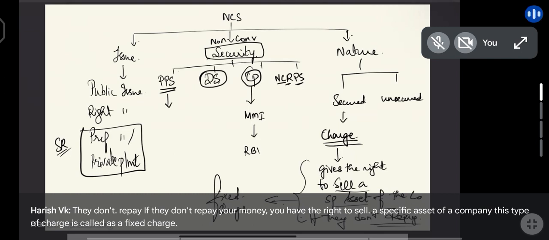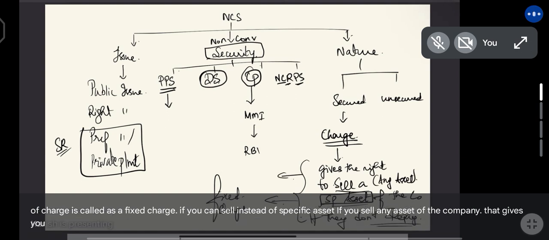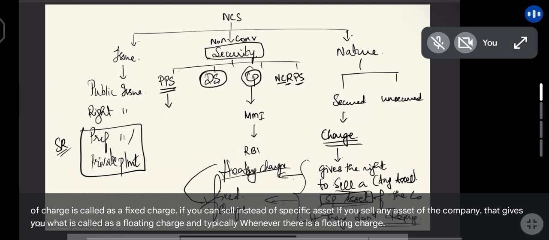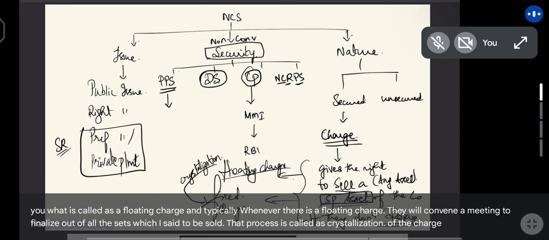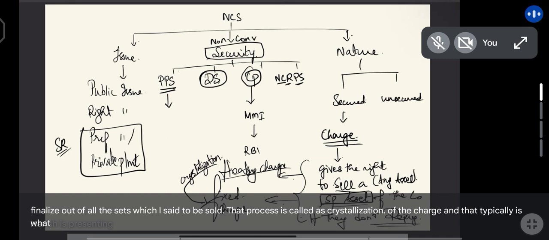If you can sell, instead of a specific asset, any asset of the company, that gives you what is called as a floating charge. And typically whenever there is a floating charge, they will convene a meeting to finalize out of all the assets which are said to be sold. That process is called as crystallization of the charge. And that typically is what you need to know with respect to the background of this particular chapter.